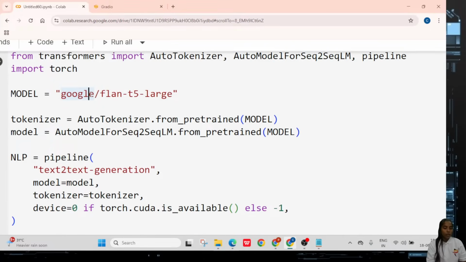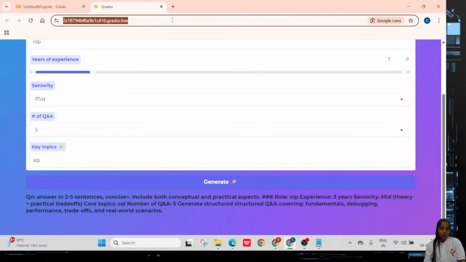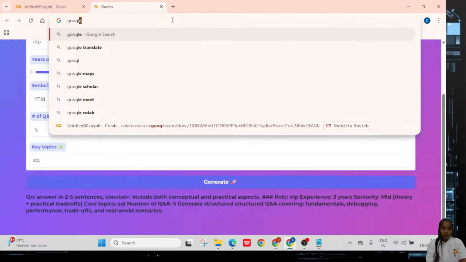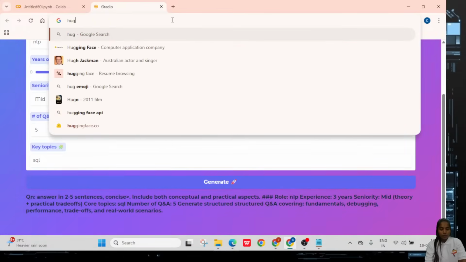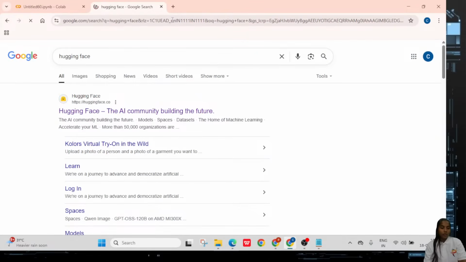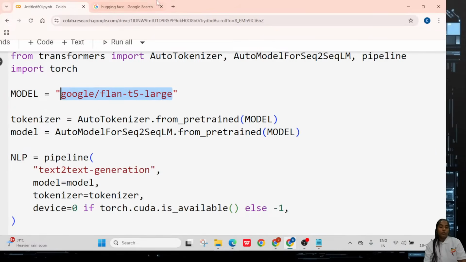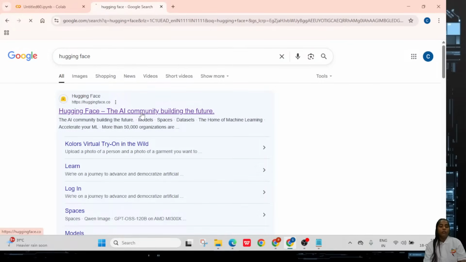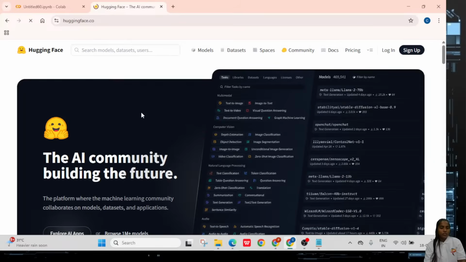So what is my model? The model is google/flan-t5-large. So this model I'm taking. The T5 model and BART model work for the purpose of text generation. That may be interview questions or any other thing. It can generate that, that's it.